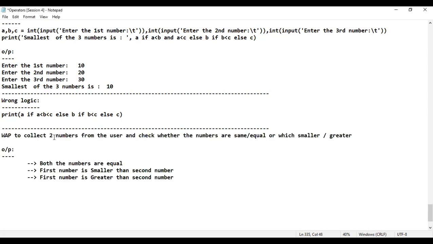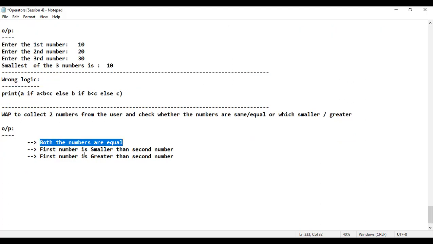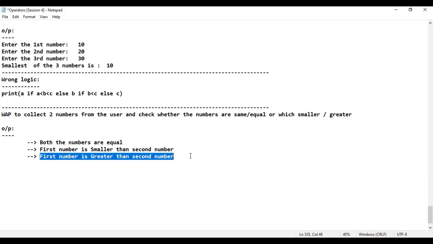What is the assignment that I'll be giving? Write a program to collect 2 numbers from the end user, and check whether the numbers are the same or which is smaller or greater. If the numbers are the same, display the output: both the numbers are equal. If the first number is smaller than the second number, display that the first number is smaller than the second number. If the first number is greater than the second number, print that the first number is greater than the second number. Is that fine? It's a pretty simple assignment. Please try to do that. Is that clear? Please do respond.